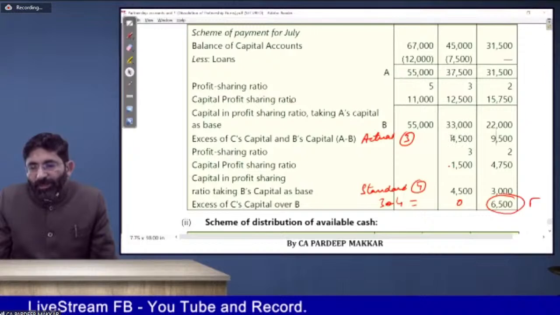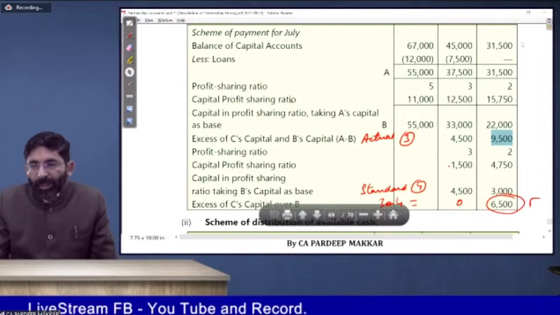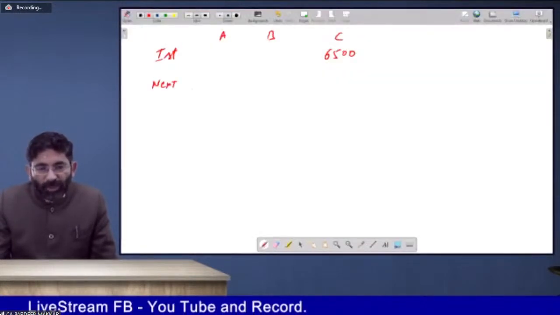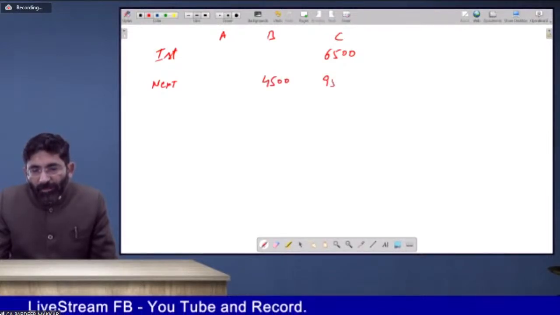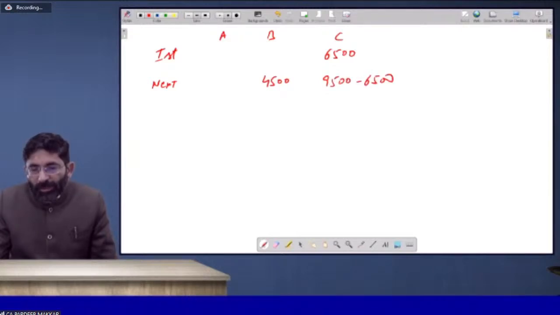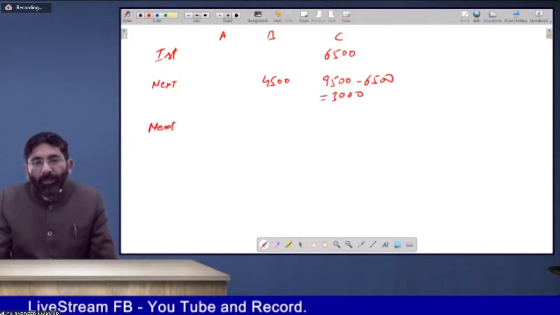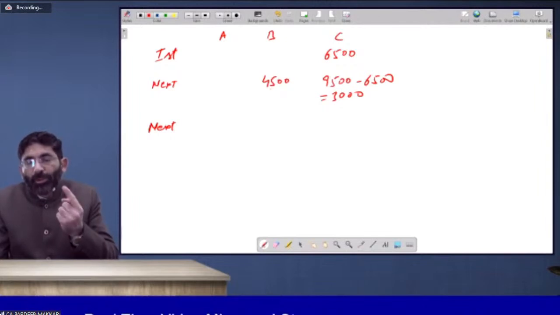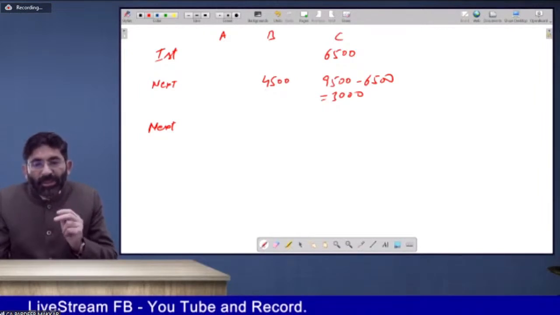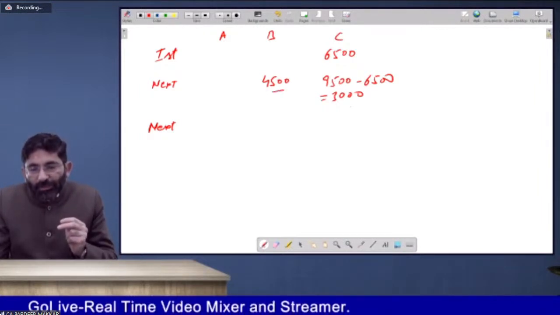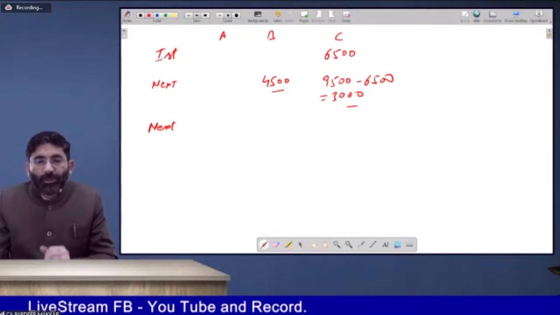B will be satisfied with 4,500 and C will be satisfied with 9,500 minus 6,500, which is already paid. Means in the next stage, B will be paid 4,500 and C, 9,500 in total, of which 6,500 is already paid, so he will be paid 3,000 only. Whether this amount comes in one installment, two or three, is not a matter. If only 2,000 rupees come, obviously that will be given to B and C in 3:2, because 4,500 to 3,000 is the 3:2 ratio.